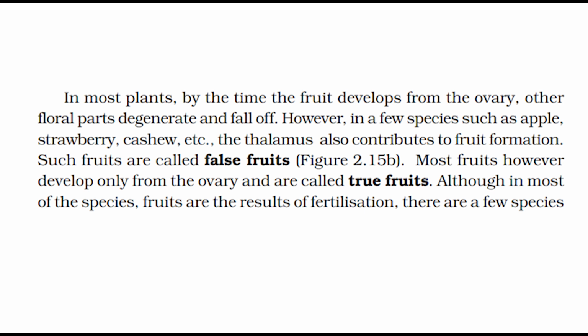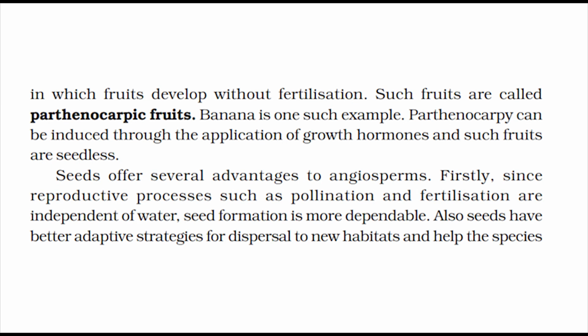Although in most of the species, fruits are the results of fertilization, there are a few species in which fruits develop without fertilization. Such fruits are called parthenocarpic fruits. Banana is one such example. Parthenocarpy can be induced through the application of growth hormones, and such fruits are seedless. Seeds offer several advantages to angiosperms. Firstly, since reproductive processes such as pollination and fertilization are independent of water, seed formation is more dependable.